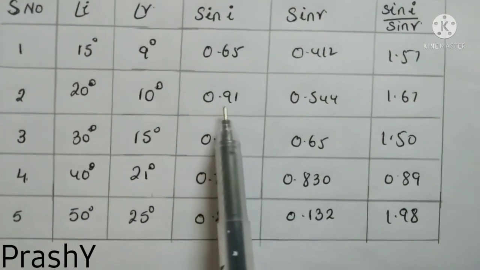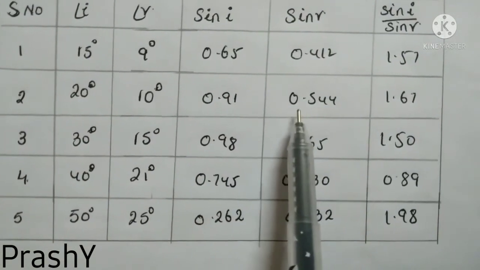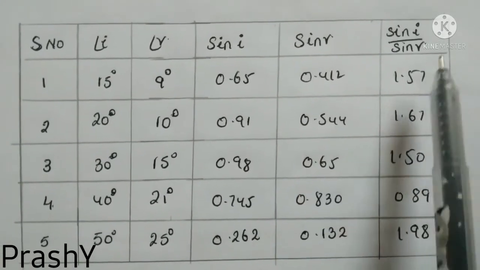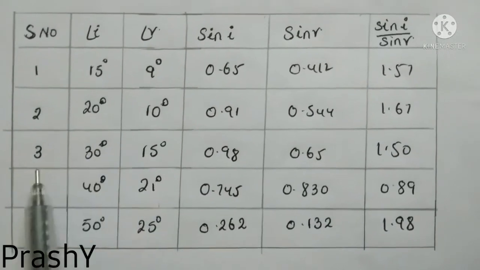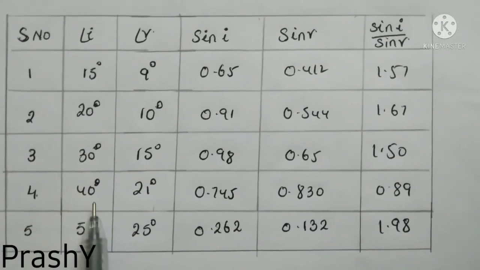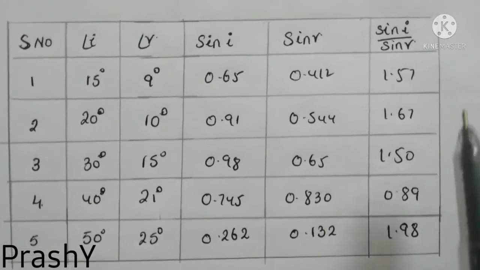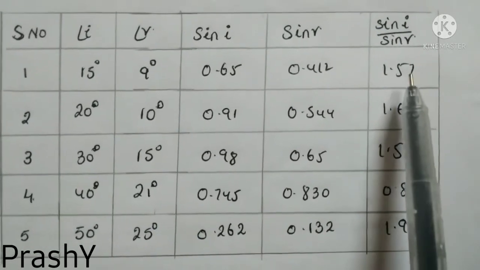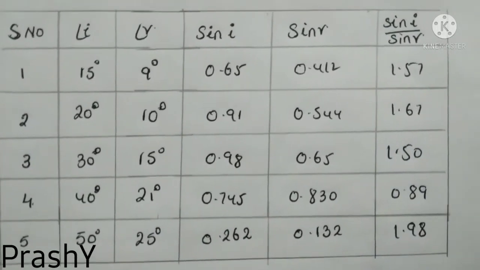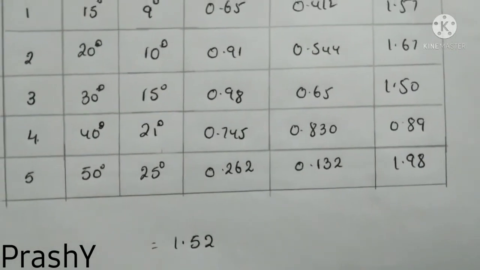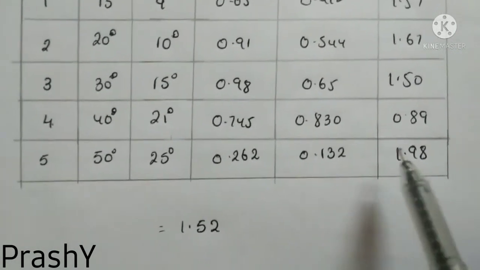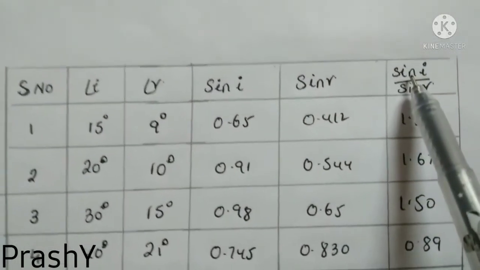So sin I is 0.91, sin R is 0.544 and the ratio of sin I by sin R is 1.67. Like that we have to calculate for 30, 40 and 50 degrees. Then we got these values. Taking the average of these values we got 1.52. So this 1.52 will be the constant, that means sin I by sin R.